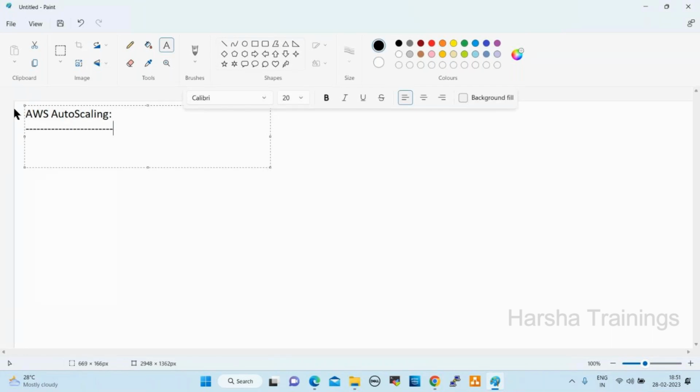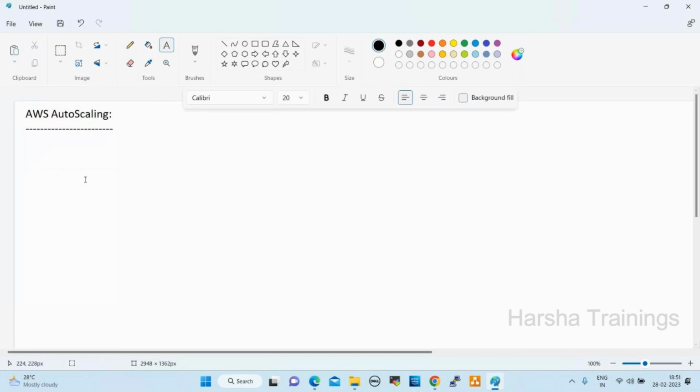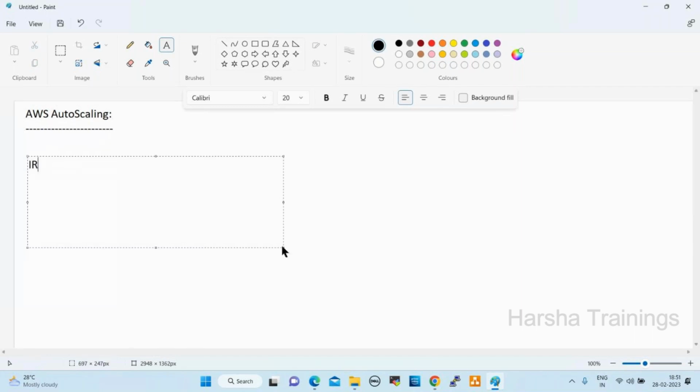let us take one example: IRCTC. In IRCTC, at normal times, when you want to book a ticket, you can easily book. But at Tatkal time, what will happen? By 10 a.m. or 11 a.m., whatever ticket quota is there, for example 300 tickets, but 1,000 people or 500 people try to book. By that time the site will not open, and session timeouts happen.